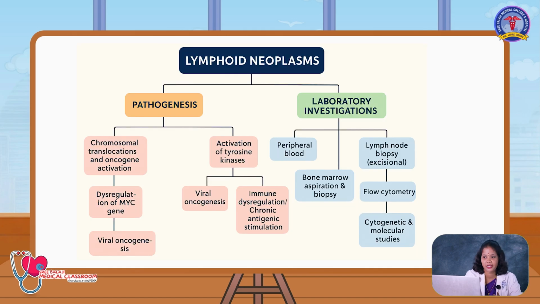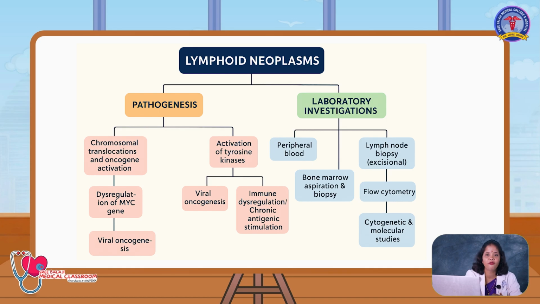In the WHO classification of lymphoid neoplasm, there are 5 broad categories: precursor B cell neoplasm, peripheral B cell neoplasm, precursor T cell neoplasm, peripheral T cell and NK cell neoplasm, and Hodgkin lymphoma. Now we are going to see some points regarding each classification.